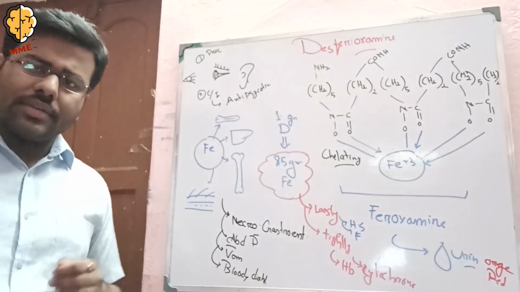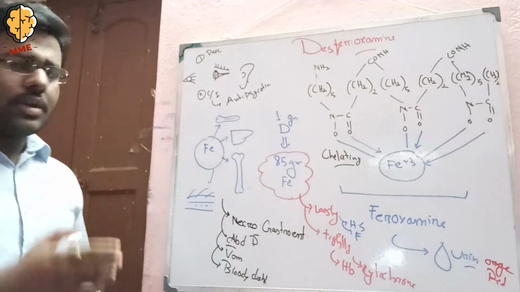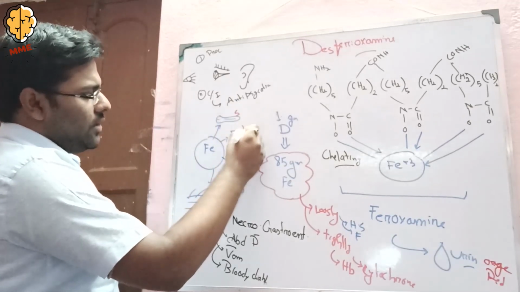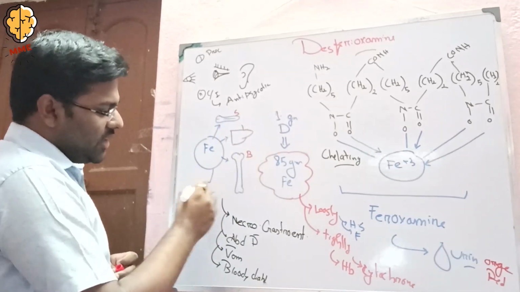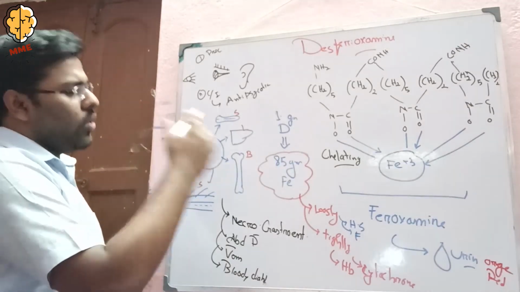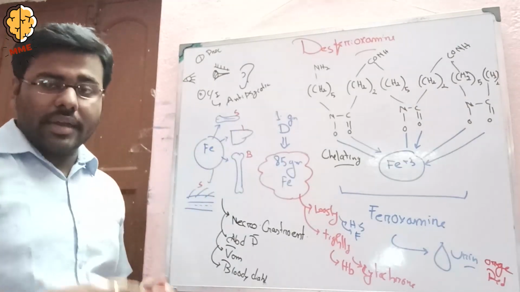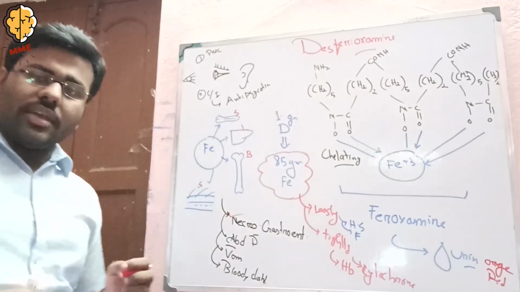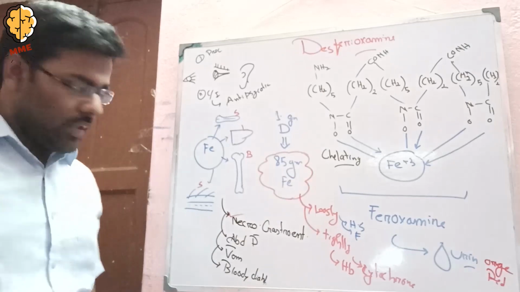When iron is overloaded, the iron gets stored in the spleen, the liver, the bone marrow, and the skin. Okay, and if the iron load is maximum and causes iron poisoning, then there will be necrotizing gastroenteritis first.